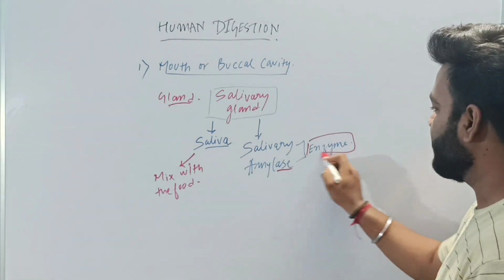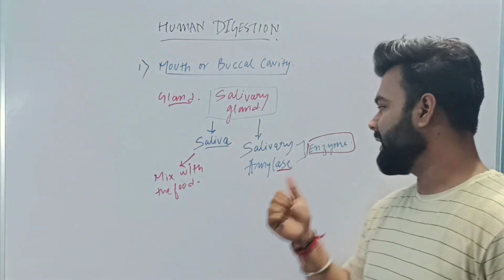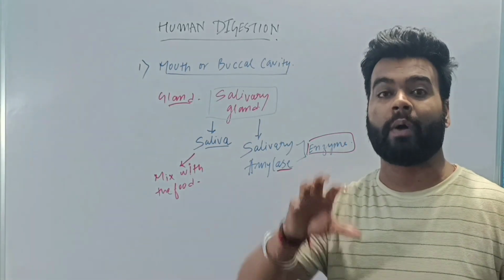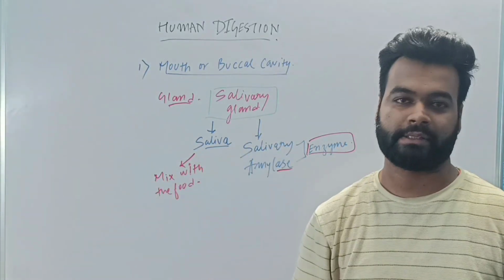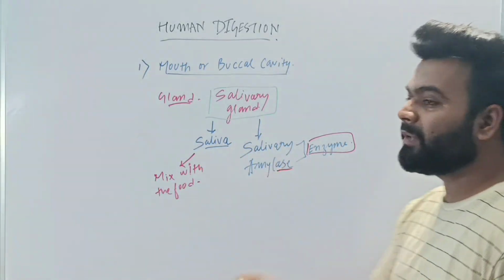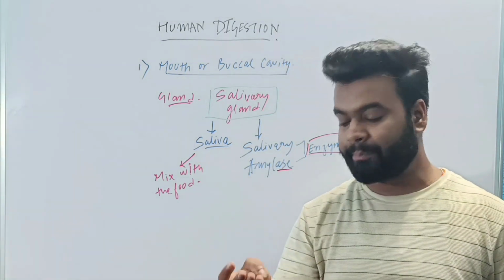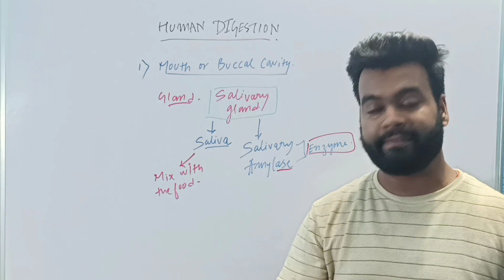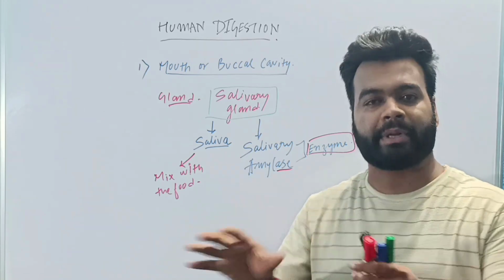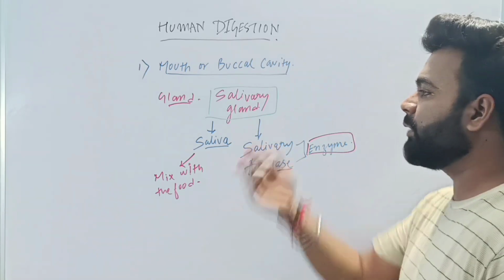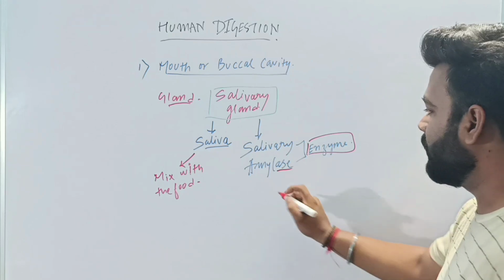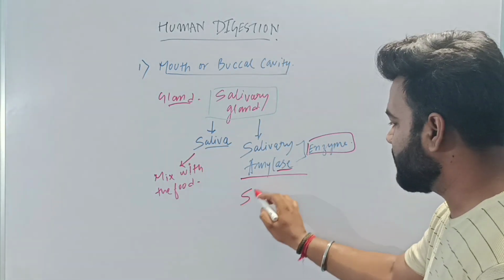Now, what is the function of the salivary amylase enzyme? Since it is an enzyme, its function is to break down complex substances into simpler substances. When we take in food, the food may contain different things like proteins, carbohydrates, fats. All these things are present in the food. Suppose in that food, starch is present.